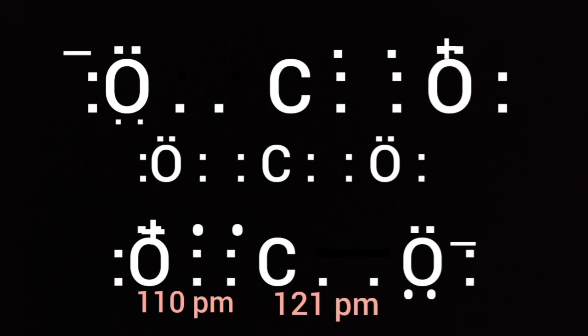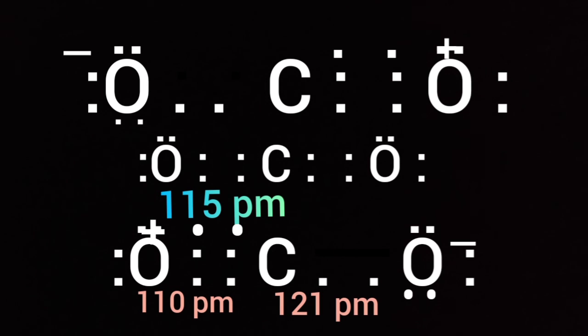But in carbon dioxide, the CO bond is in between 110 pm and 121 pm, that is 115 pm. That is the average of these two bonds, not exact average, but almost the average of these two bond lengths. So because of resonance, the bond length becomes almost an average value of the true bond lengths. It is possible due to resonance.